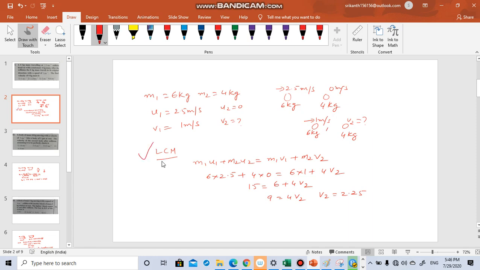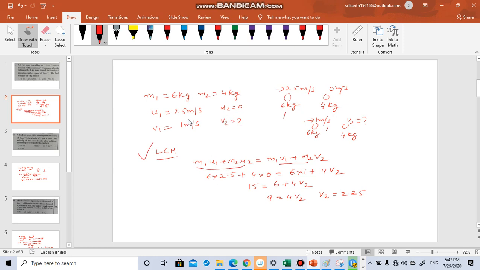Applying the law of conservation of momentum, initial momentum is equal to final momentum. So with two bodies, m1 u1 plus m2 u2 is equal to m1 v1 plus m2 v2. u1 is given as 2.5 meters per second, v1 is 1 meter per second.